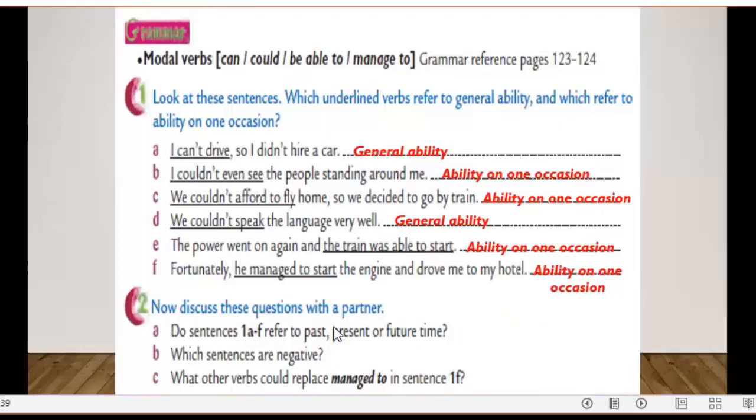Now discuss these questions with a partner. Do sentences 1A to F refer to past, present, or future tense or time? Of course, here, A, it's present time. B, it's past time. Which sentences are negative? It's A, B, C, and D. What other verbs could replace managed to in sentence 1? It's was able to start.